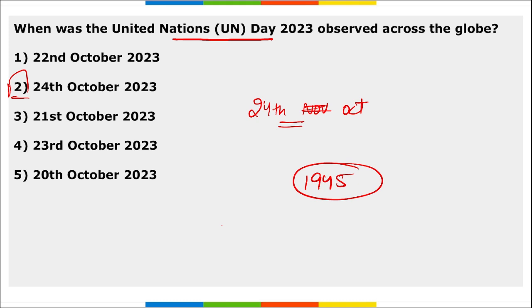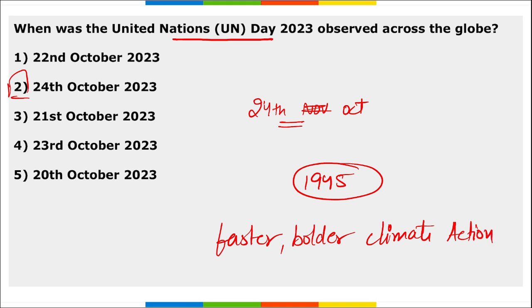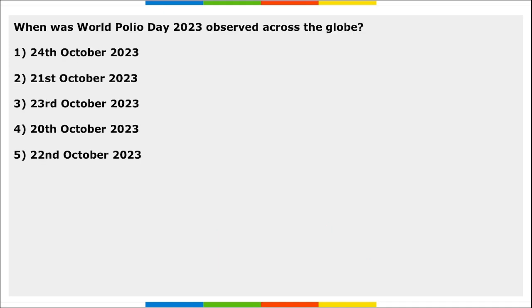Then the theme for UN Day is faster, bolder, climate action. This is the theme for the UN Day observed in 2023 on 24th of October.